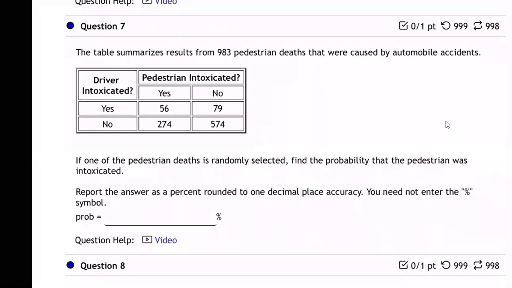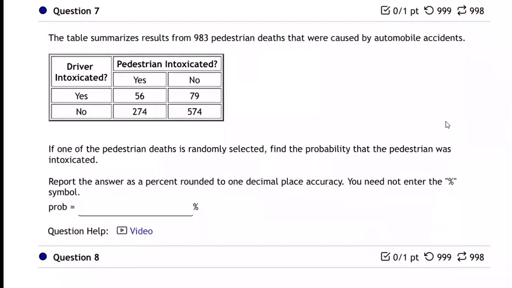All right, so here we have the table that summarizes the results from 983 pedestrian deaths that were caused by automobile accidents. So that's a rough situation. We're talking about pedestrians, like people on foot, walking, not in a car, in other words, and they died in an automobile. So they were hit by a car, basically. 983 cases. So the question is, what's going on in those cases? And it's a study about intoxication. Was it basically alcohol? That's the question.